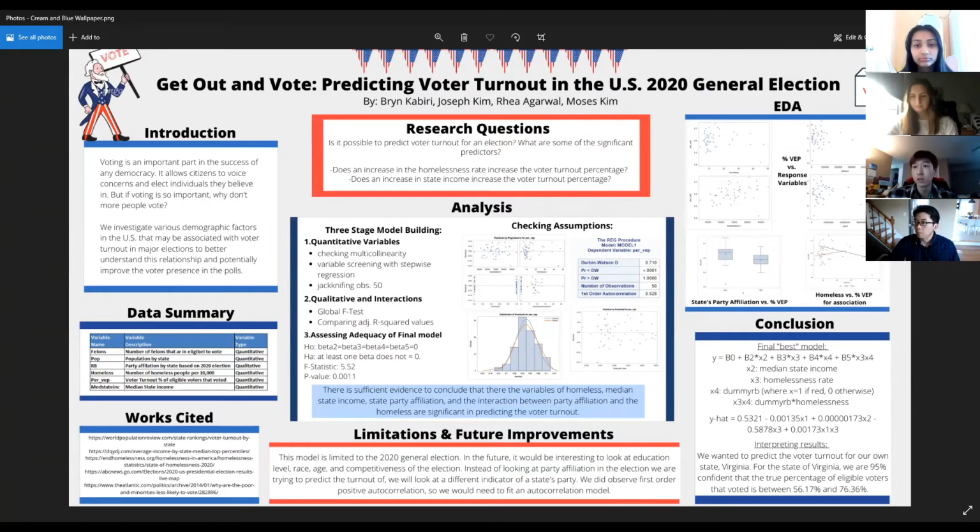So now we're left with just median state income, the homelessness rate, the dummy variable, and the interaction. And after doing the global F-tests for this reduced model, we did notice that our adjusted R-squared value went up. So this model is better. And so for this reduced model, we then checked all the assumptions.